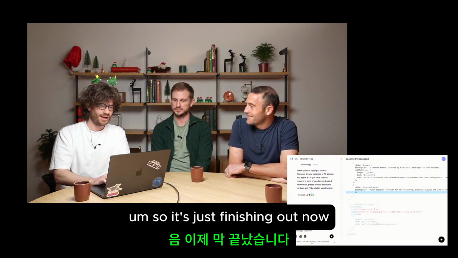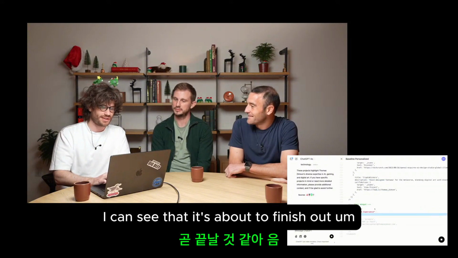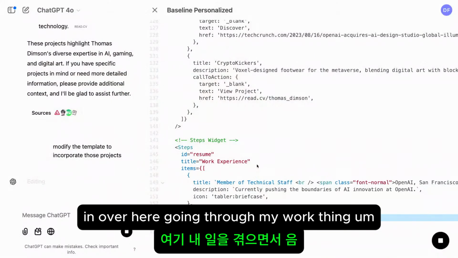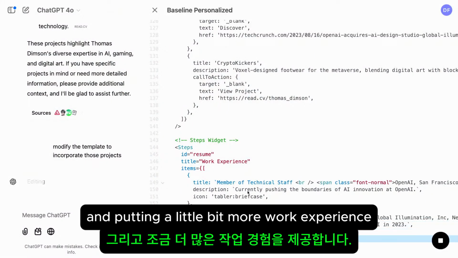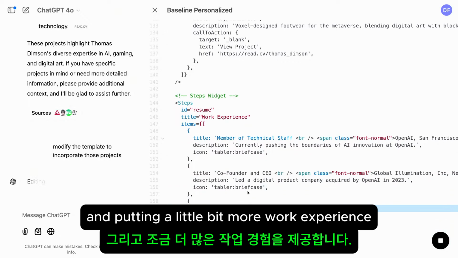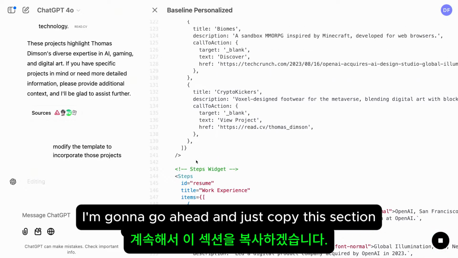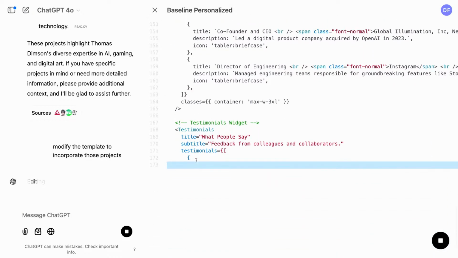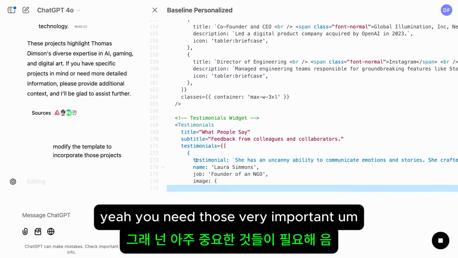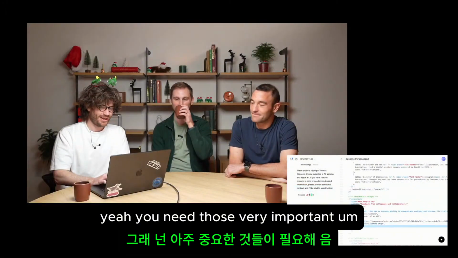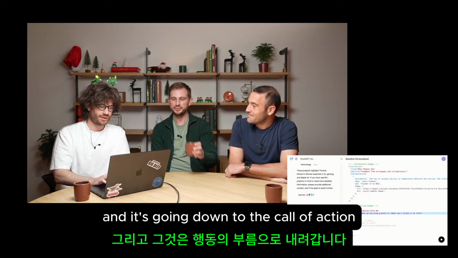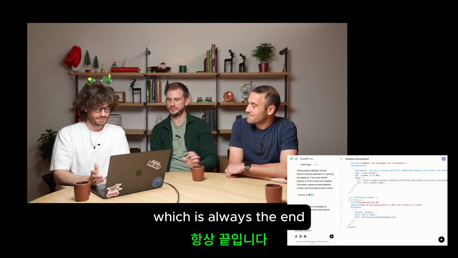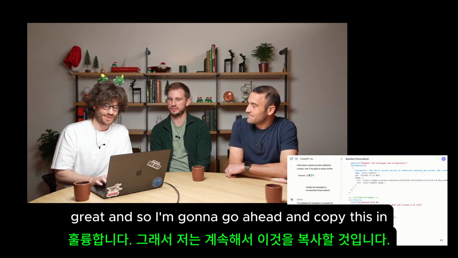Great. So it's just finishing out now. I can see that it's about to finish out over here. It's going through my work thing and putting a little bit more work experience. I'm going to go ahead and just copy this section, and you'll see in just a moment. Gotta have the testimonials. Yeah, you need those. Very important. And it's going down to the call to action, which is always the end. Great. And so I'm going to go ahead and copy this in.